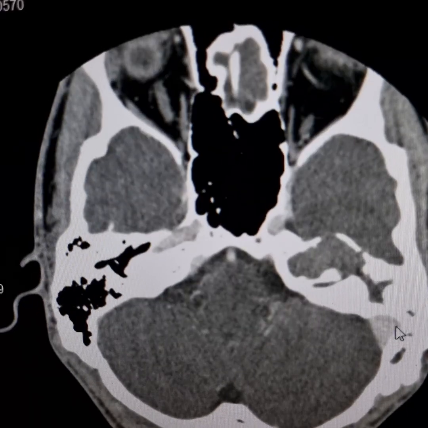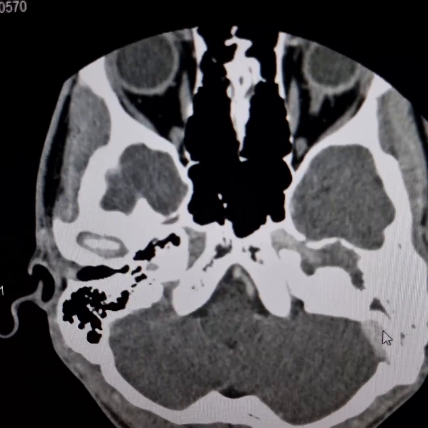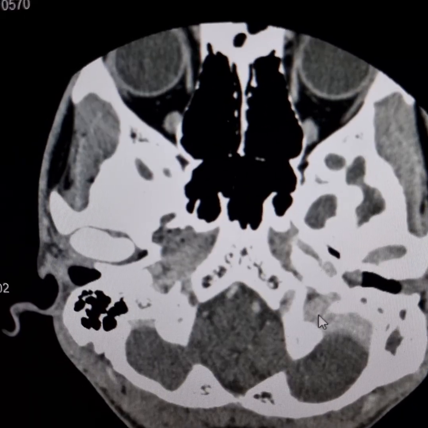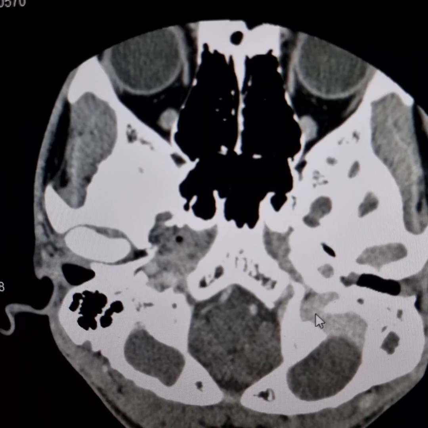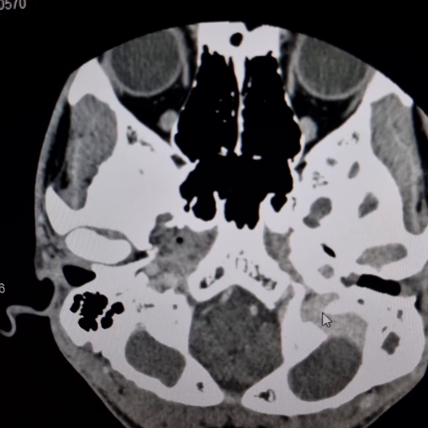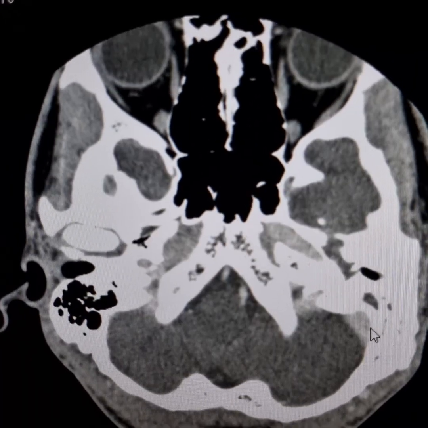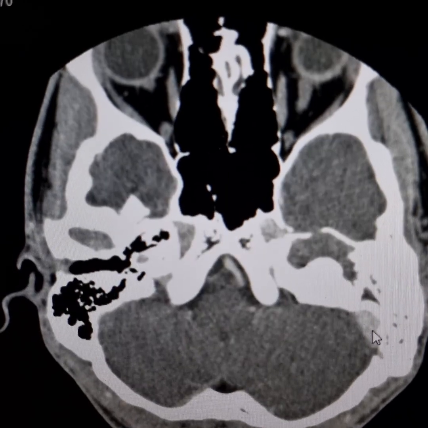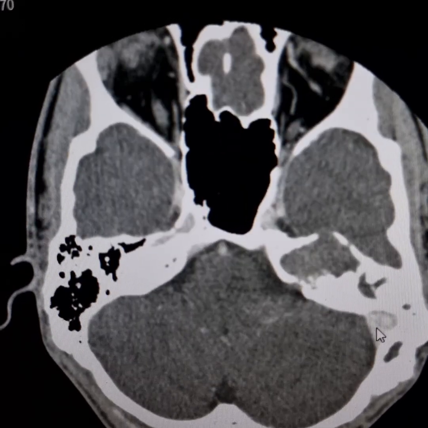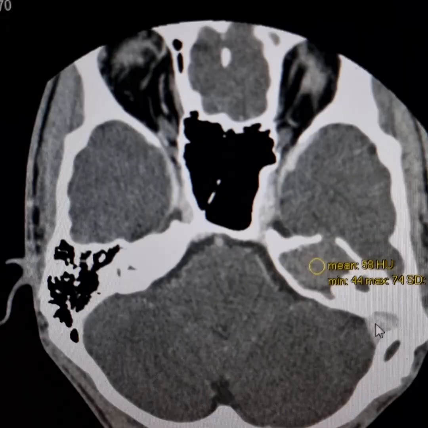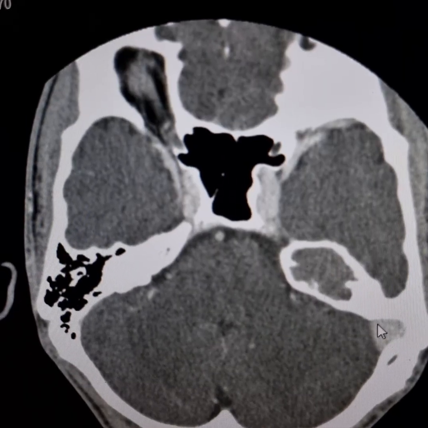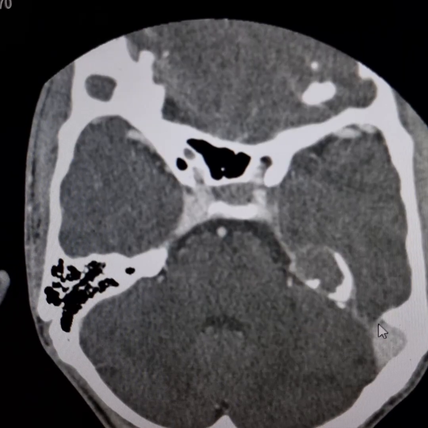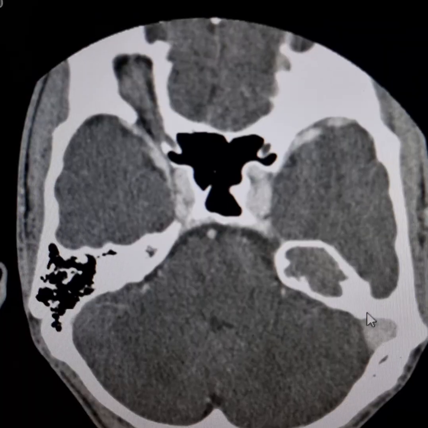This is the sigmoid sinus. There is no involvement of the sigmoid sinus. This is the jugular bulb here. No involvement of the jugular bulb or the sigmoid sinus. The features are suggestive of left petrous cholesteatoma.